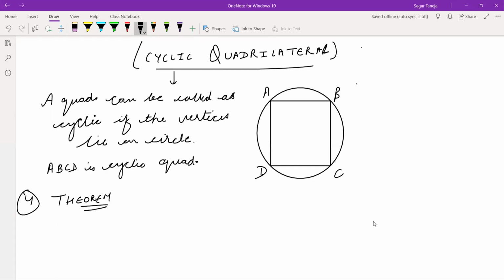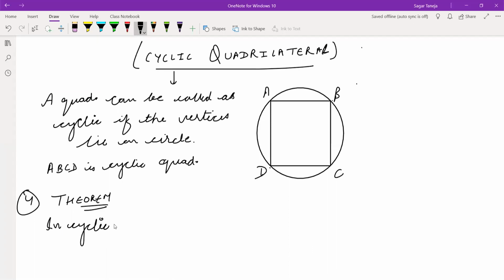Bhushan, what are you asking? What are these points A, B, C, and D? All four points, all four corners of the quadrilateral, should lie on the circle. That's it.